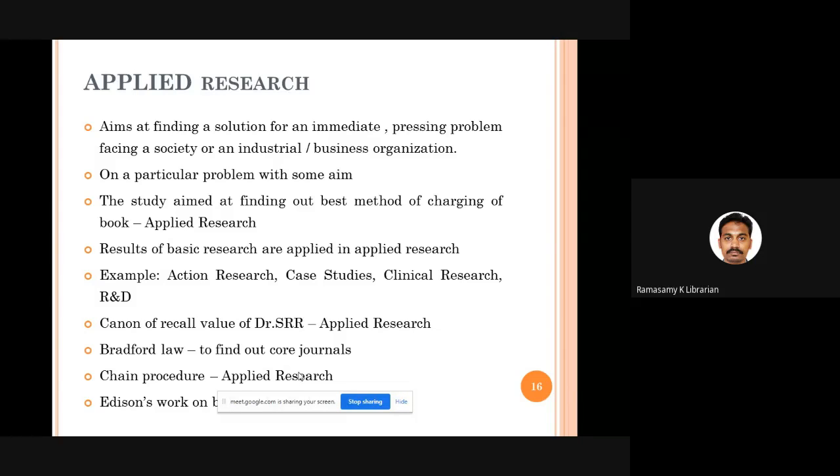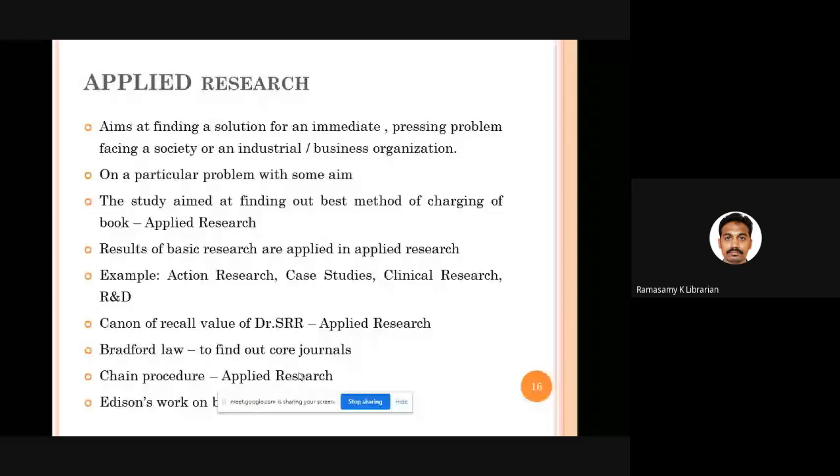For example, when you are on the circulation counter, there are many methods that can be adopted for lending and issuing books to users. You can conduct research on which is the best method for charging and discharging books at the circulation counter. That is an example of applied research. Whatever theories, principles, and formulae were found in basic research are applied in applied research.